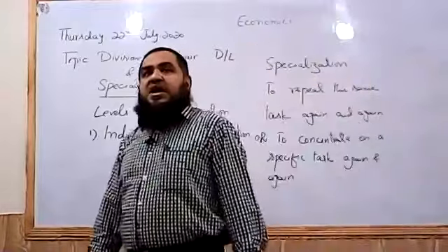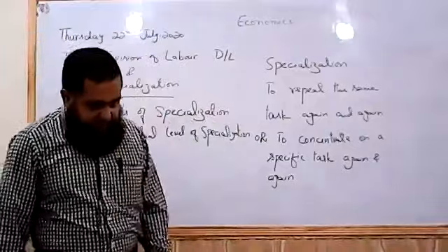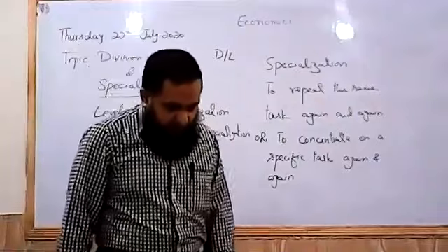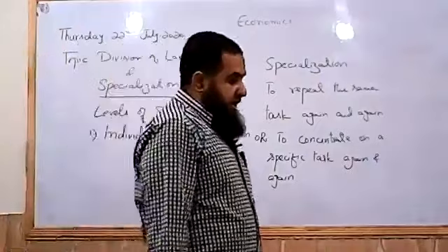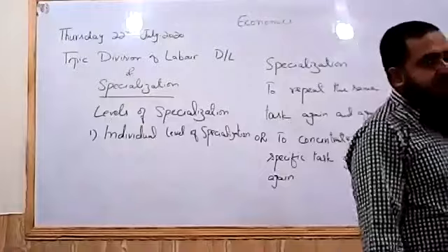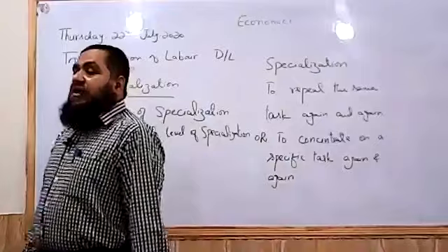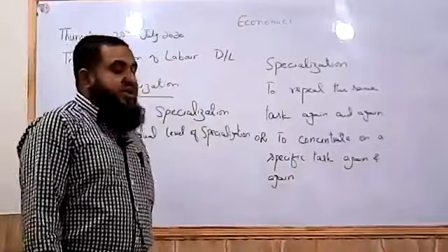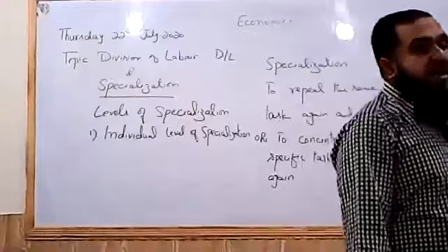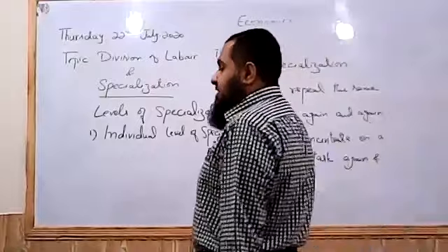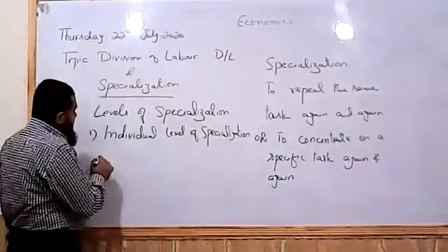It does not mean it only exists in the workers. It can exist in other factors of production, like in enterprise or in land or in capital as well. Like one type of machinery is only producing one type of product. Okay, so individual specialization is present. And if one person is going to do a specific task or one piece of land is producing a specific type of product, this is promoting individual specialization that will increase their productivity, and this will result into